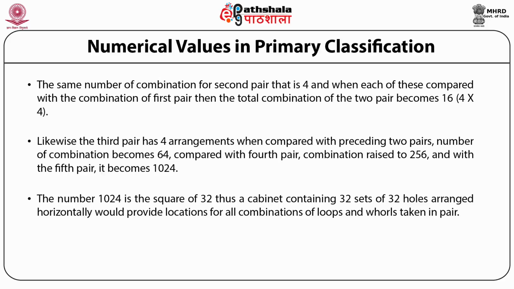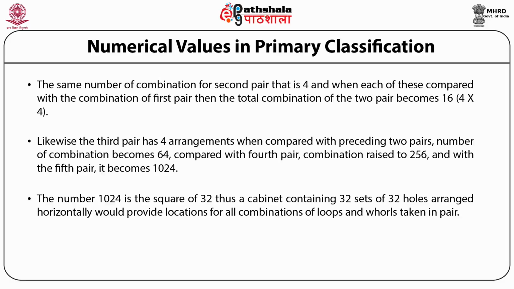Thus, a cabinet containing 32 sets of 32 holes arranged horizontally would provide locations for all combinations of loops and whorls taken in pairs. Now, a whorl will be assigned a numerical value of 16 if it occurs in the first pair.